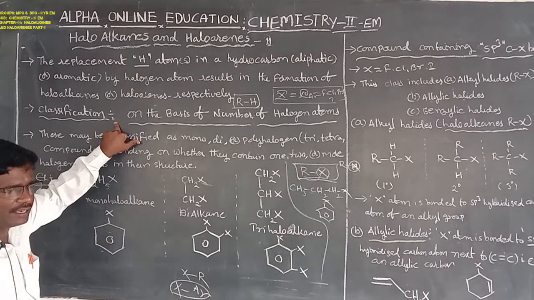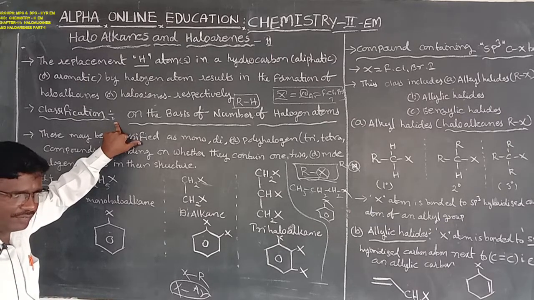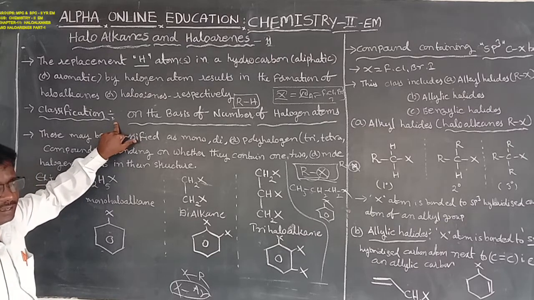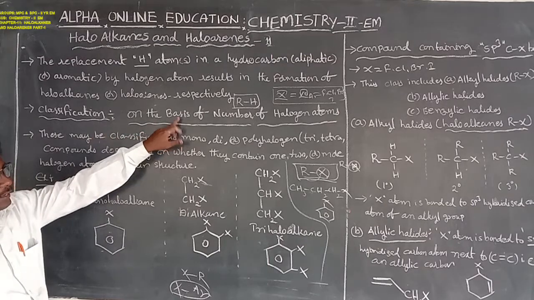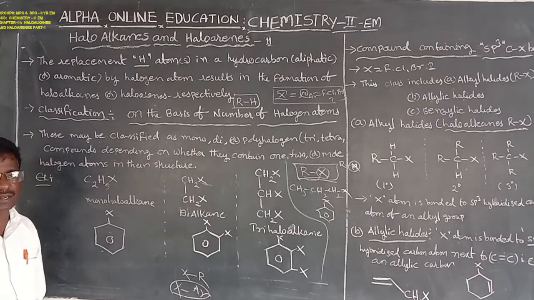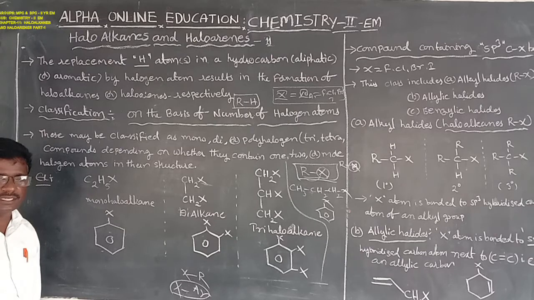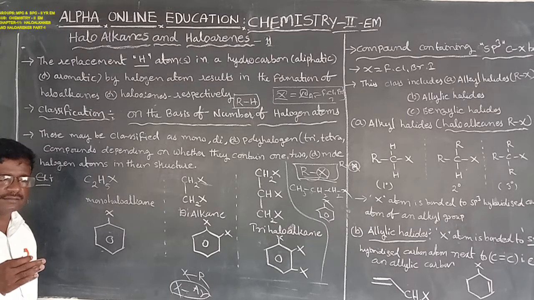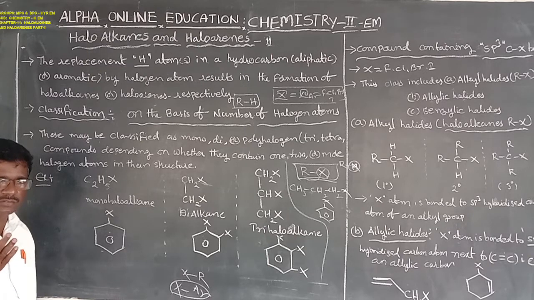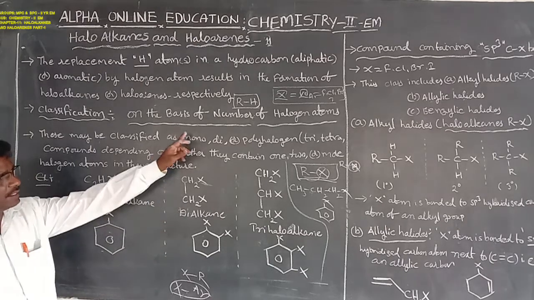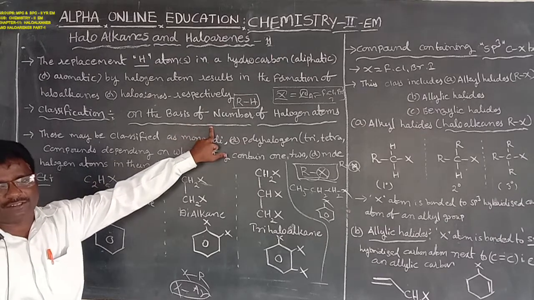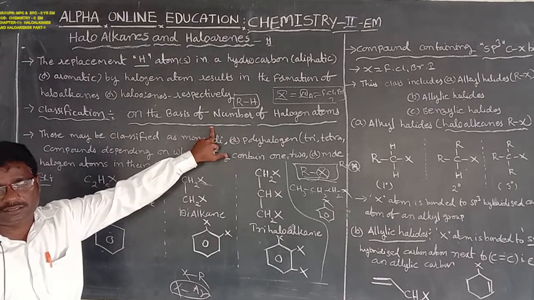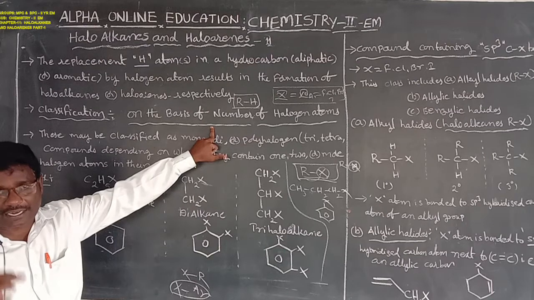Haloalkanes or haloarenes are classified in different ways on the basis of the number of halogen atoms.